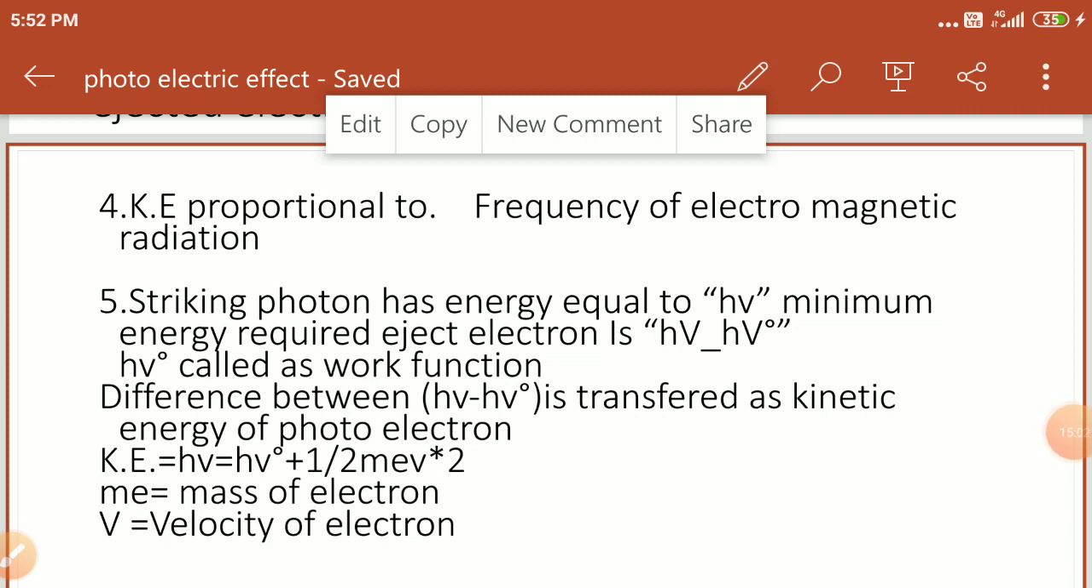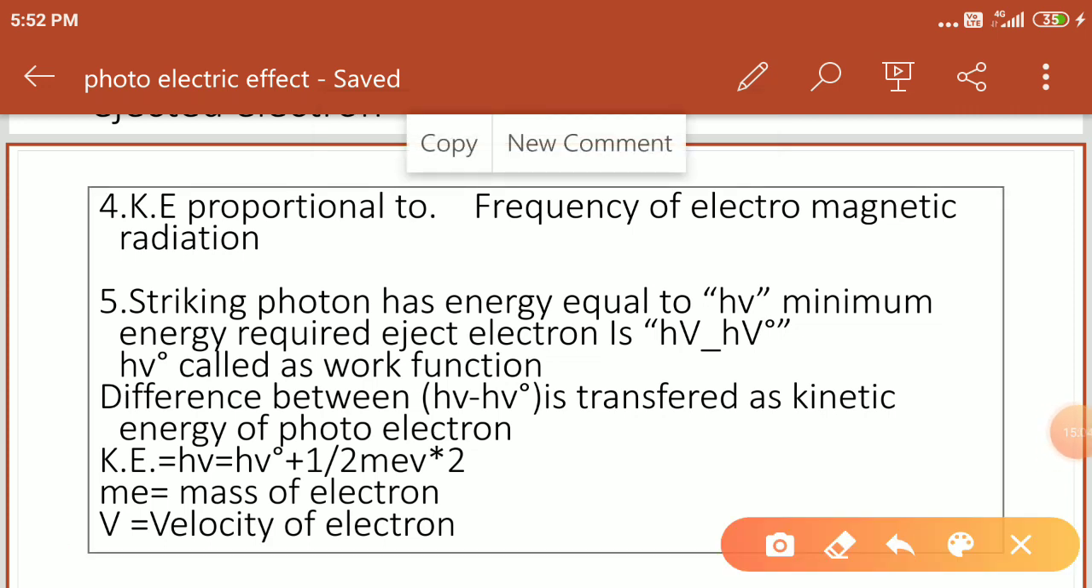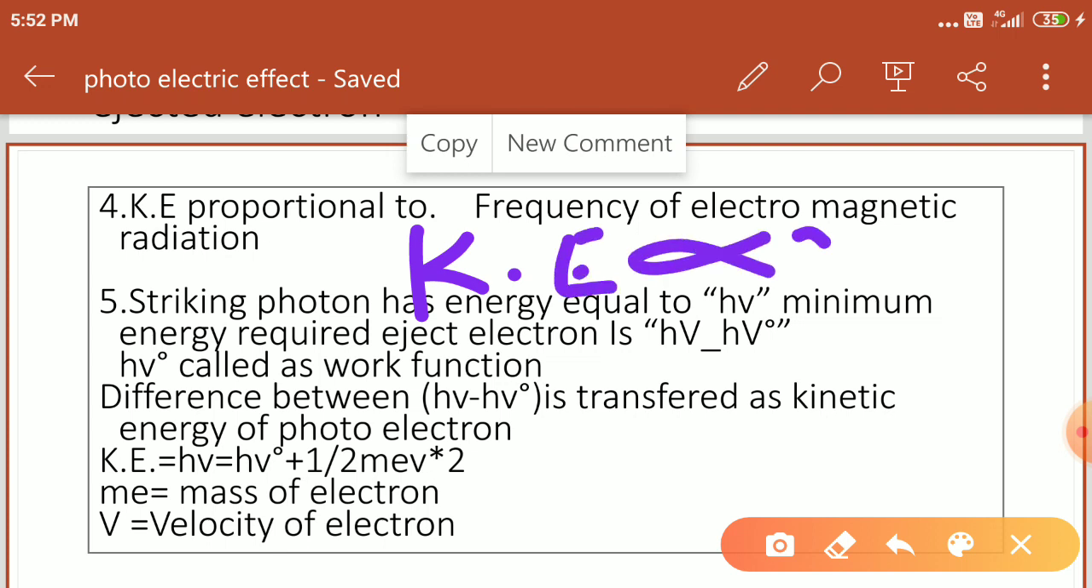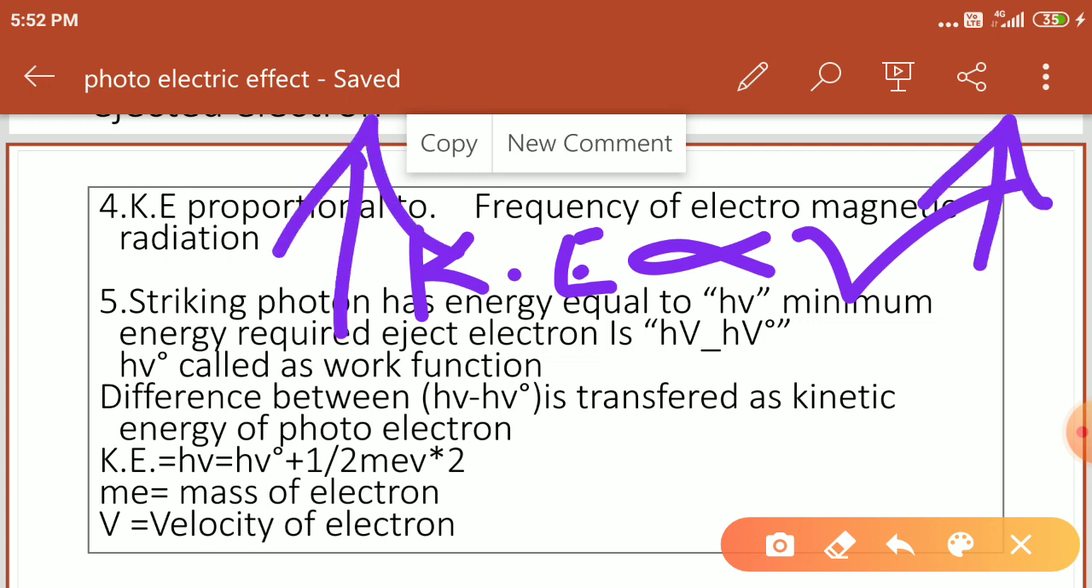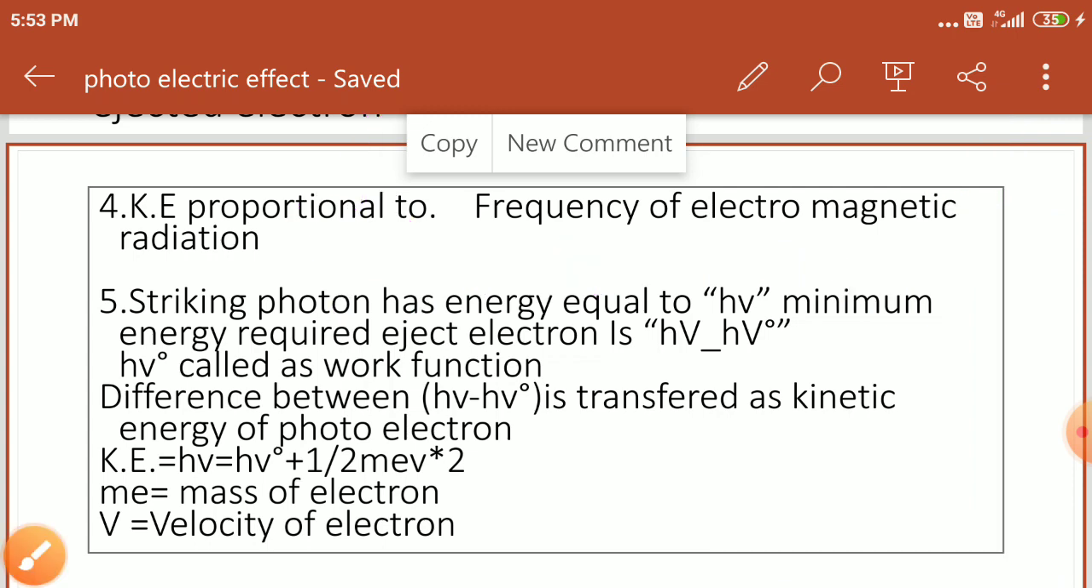In the fifth point, the kinetic energy increases as the frequency increases. Or we say, if we improve the frequency, the kinetic energy also increases here. Right students? Kinetic energy increases by increasing the frequency of the light.